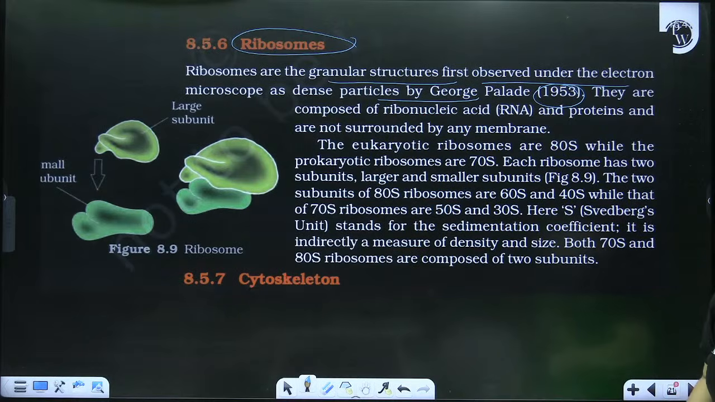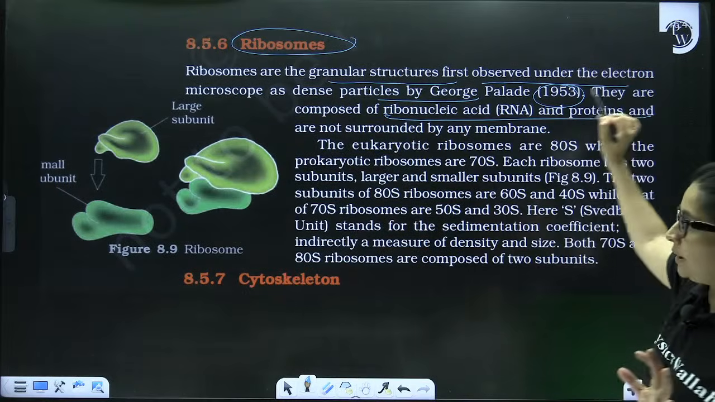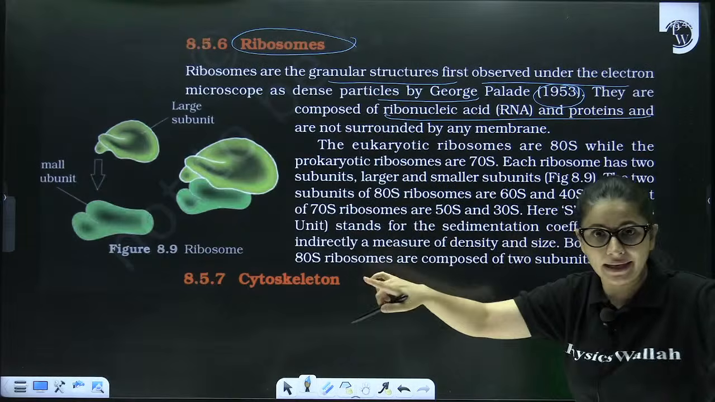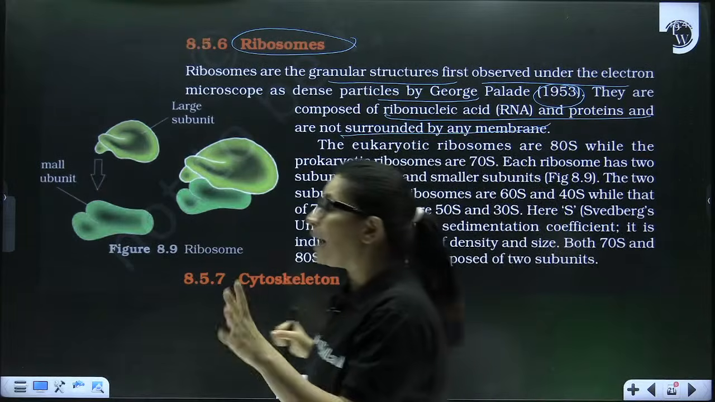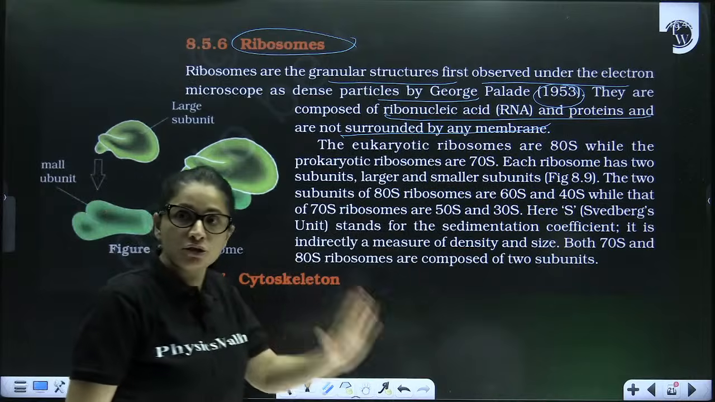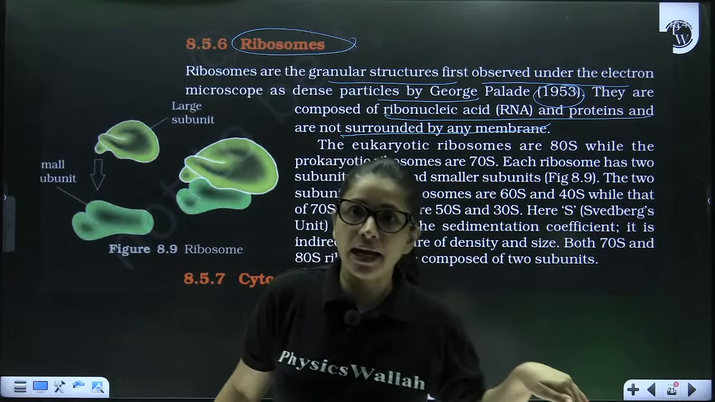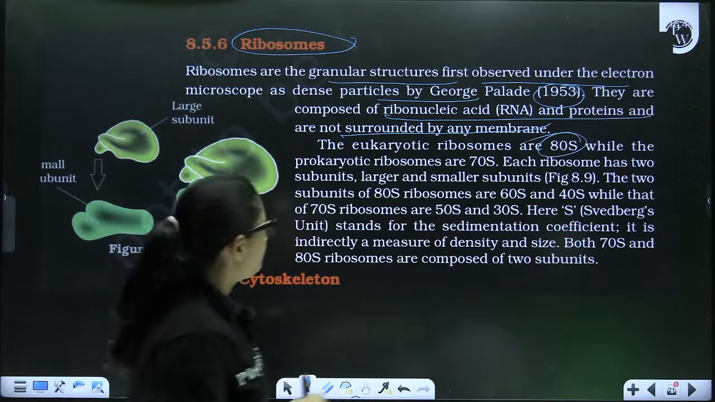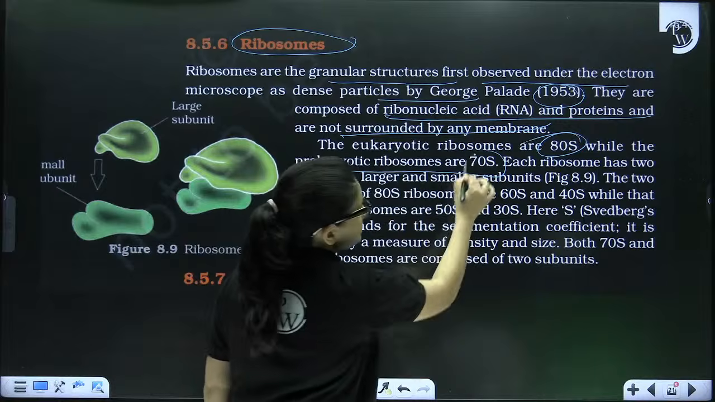As I told you, these ribosomes are made up of rRNA and protein. They are non-membrane bound, be it 70S, be it 80S. They are non-membrane bound cell organelles. That is why they are found in prokaryotes also. Now the eukaryotic ribosome is 80S type, but the prokaryotic one is 70S.